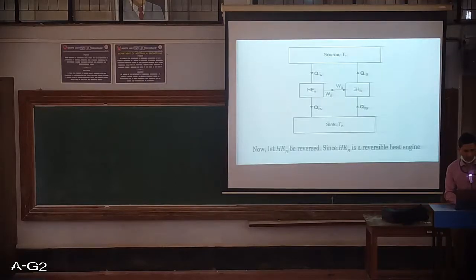Now if we can see, suppose this heat engine B is a reversible heat engine, whereas heat engine A is not a reversible heat engine. So I am going to reverse heat engine B, in the sense I am going to reverse the direction of the transfer of heat. Now this heat engine is either operating as a heat pump or a refrigerator, wherein WB is the work input to the heat engine B because it is reversed.